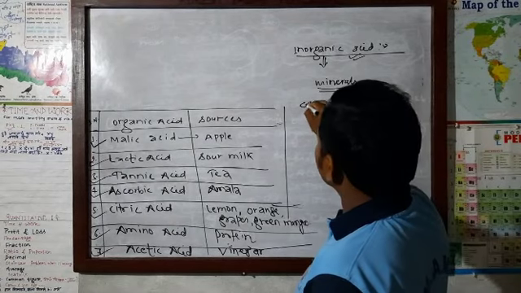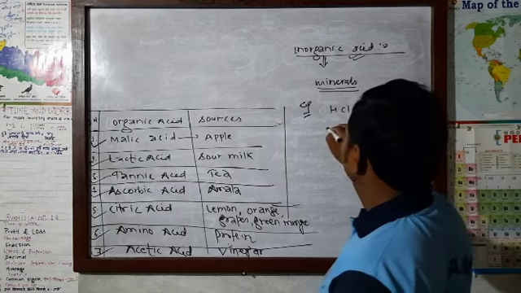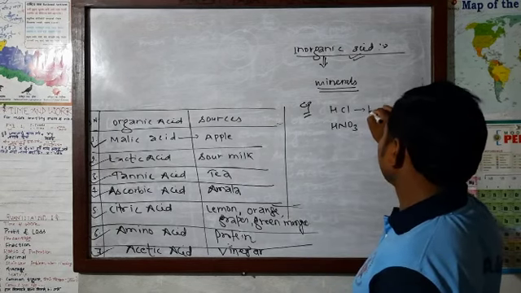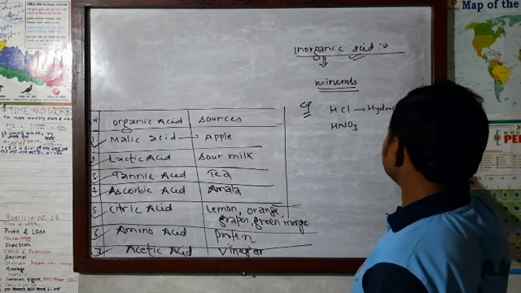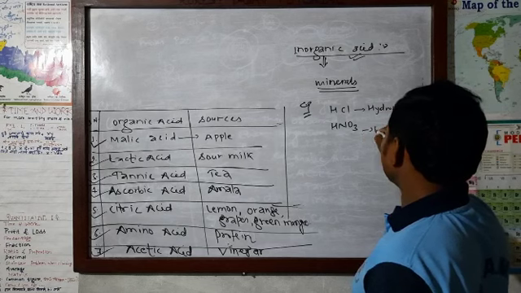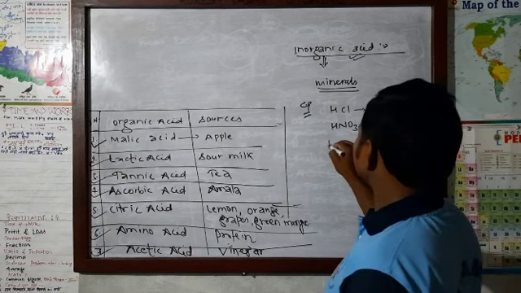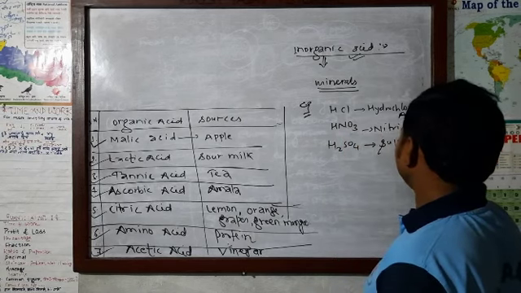A few examples of inorganic acid: HCl, this is hydrochloric acid. HNO3, nitric acid. H2SO4, sulfuric acid.